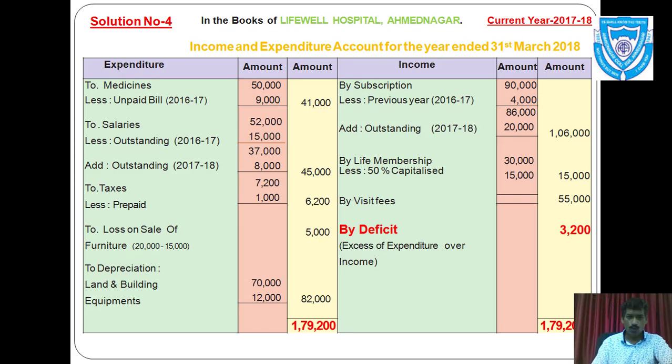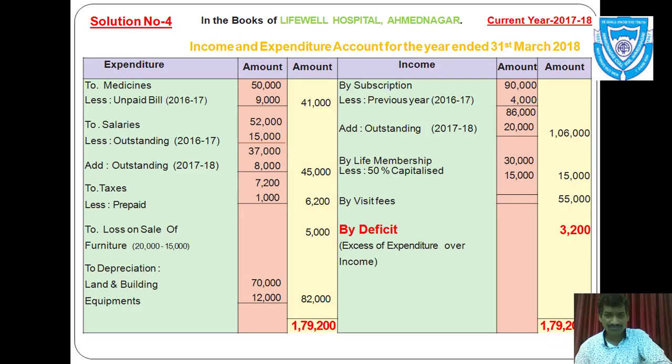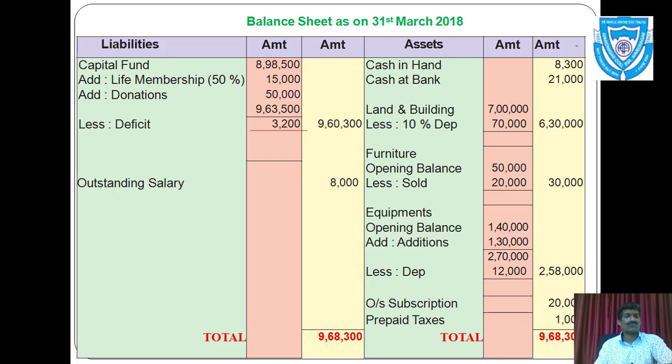You can see once again income and expenditure account, we got deficit here of rupees 3200, which is deducted from capital fund. Now at last we have to make a total of liabilities and assets. If you want to know that your account is correct, you must have the total of liabilities equal to the total of assets.